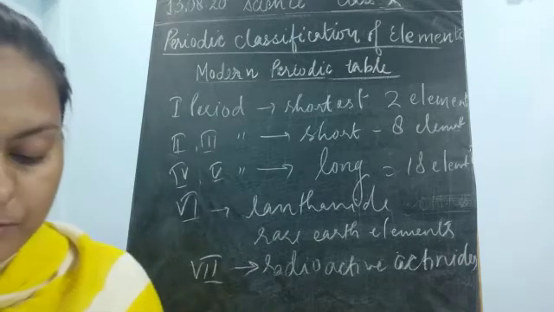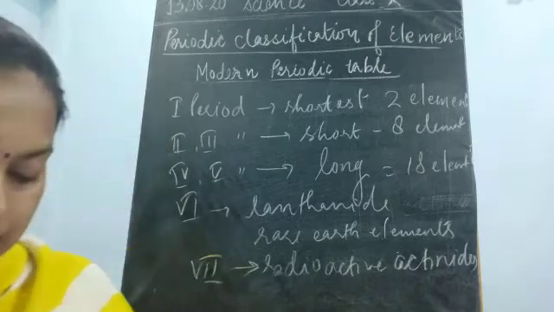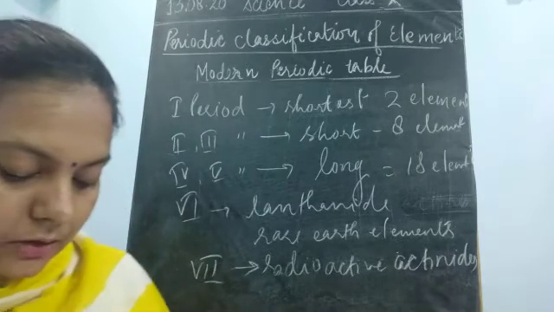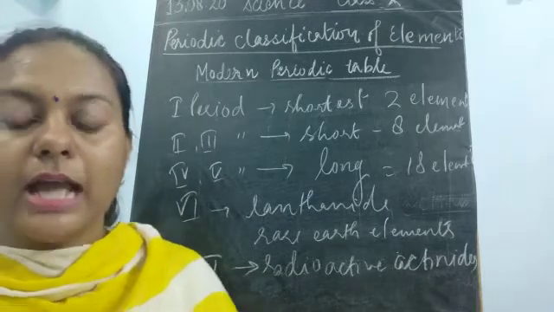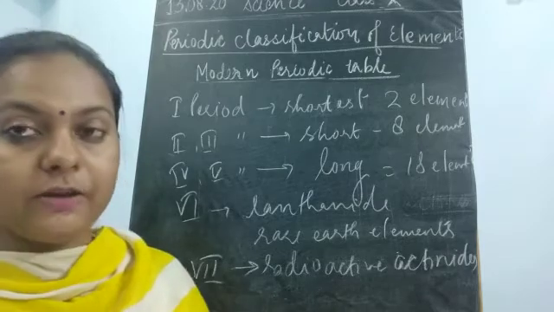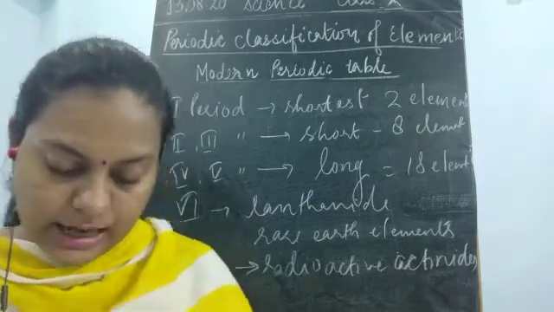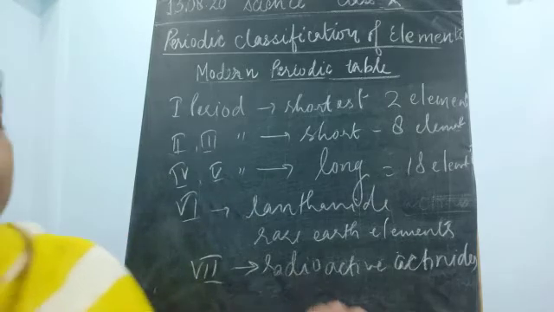To learn more about the modern periodic table, we can also go through the book which you have, that is your NCERT book, children. Now this was all about the modern periodic table, and there are some more things to be studied in the classification of this modern periodic table, and we should also understand what trends are being followed in it.